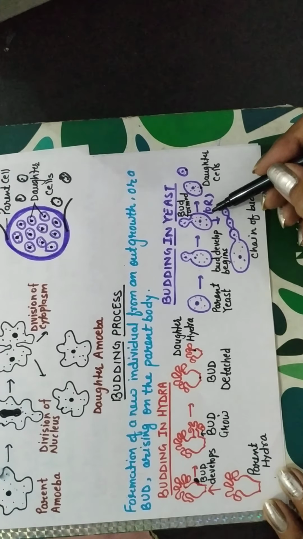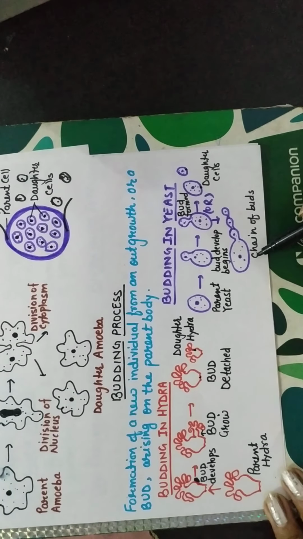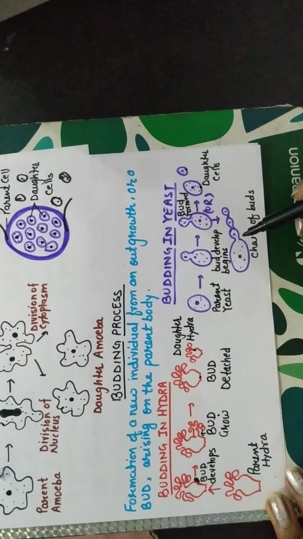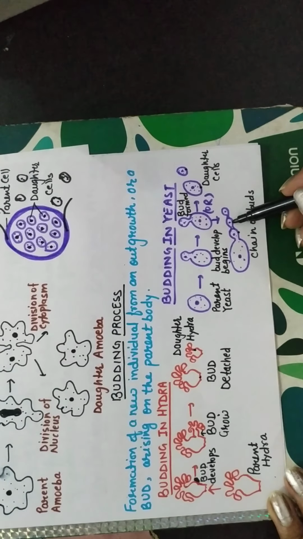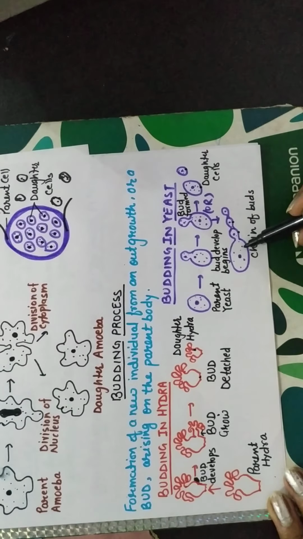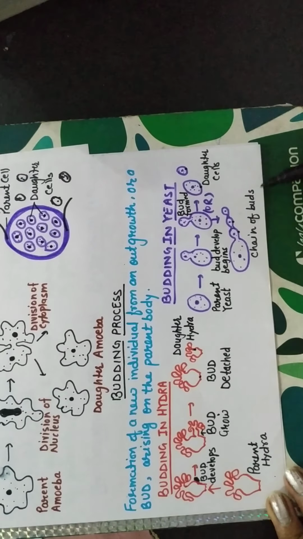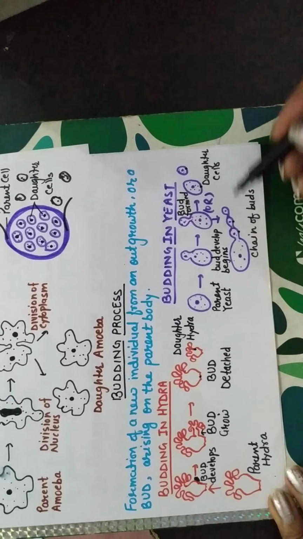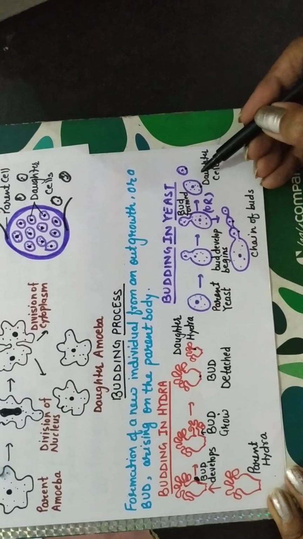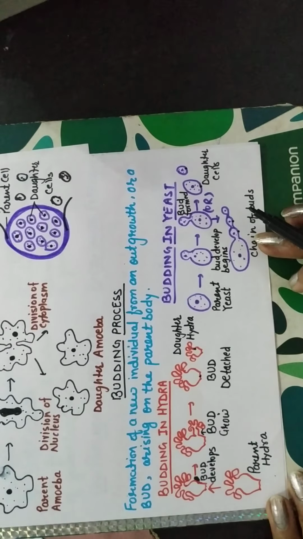Sometimes a different kind of division we can see in yeast. One bud is formed and before it detaches, a new bud is formed. So there will be a chain formed. This is known as a chain of buds. So you can see this kind of structure and this kind of structure. This is the budding process.